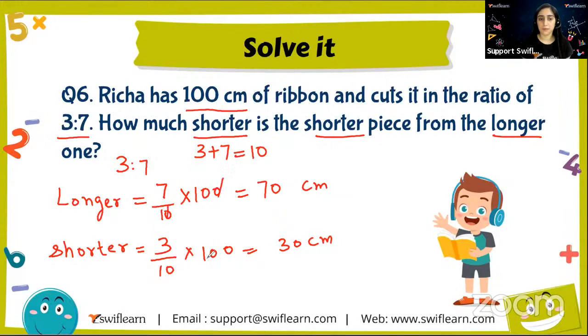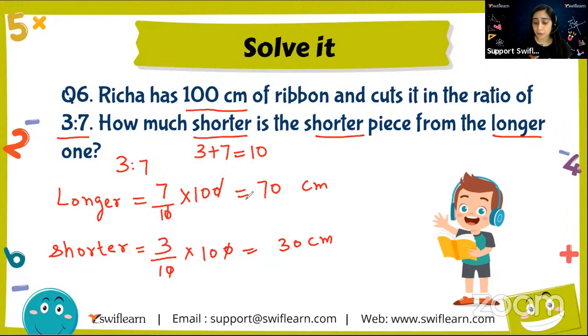See, it is easy, right? I don't think I need to tell you how we reached this point. So the longer one is 70 centimeters and the shorter one is 30 centimeters. We know the length of the longer piece and the shorter piece, but is this what the question is asking? No. The question is asking for the difference between the longer piece and the shorter piece. How do we calculate the difference?